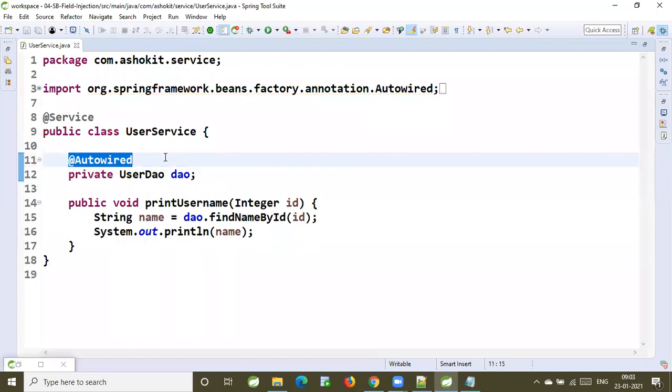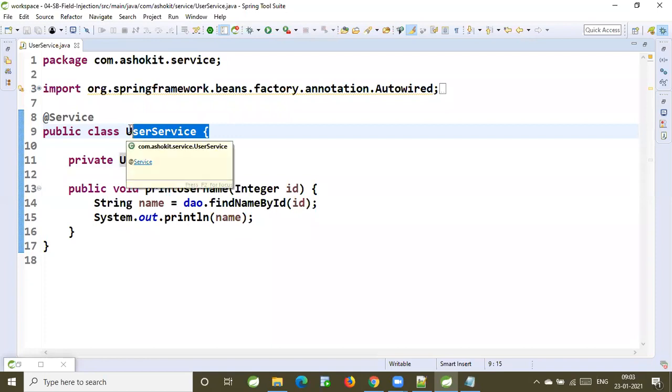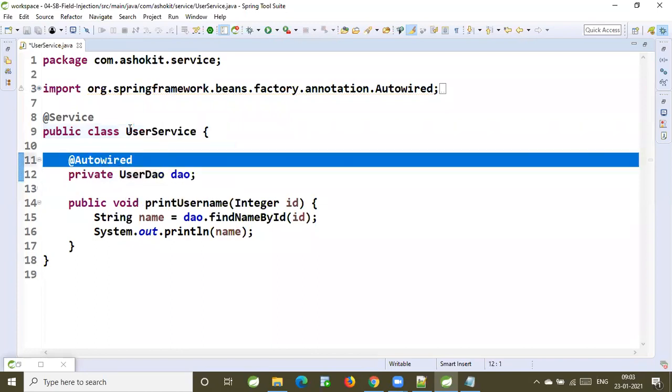Earlier, when you go for the normal Spring Core module, XML configuration will be available. In that XML configuration, we will represent this UserService as one bean and the UserDAO also as one bean. Then we will inject the UserDAO bean into the UserService bean manually. That means manually you specify what is the dependent and what is the target. But now, do we need to specify that in the XML, or can IOC automatically identify that information? IOC can automatically identify that information. How is IOC identifying that information?